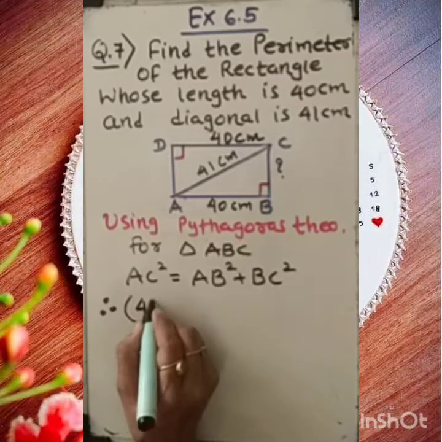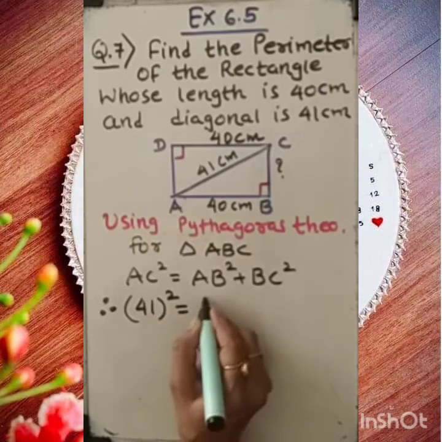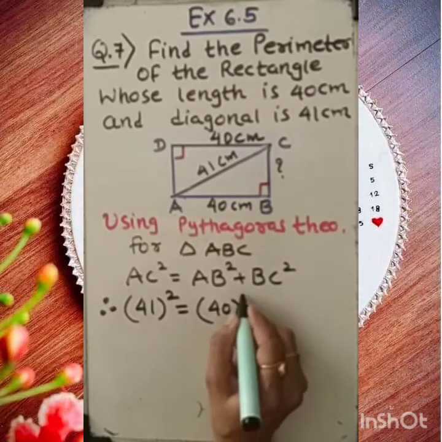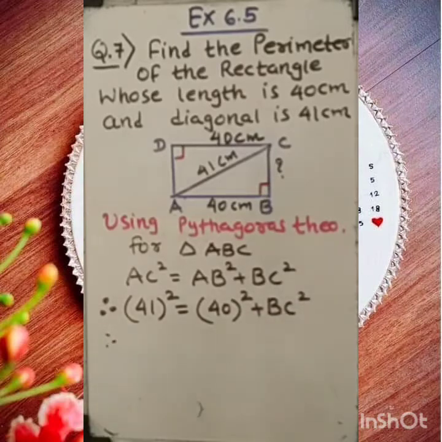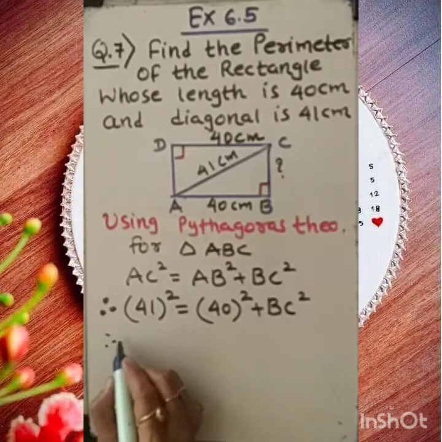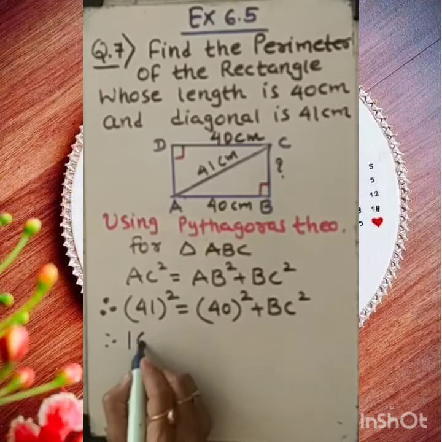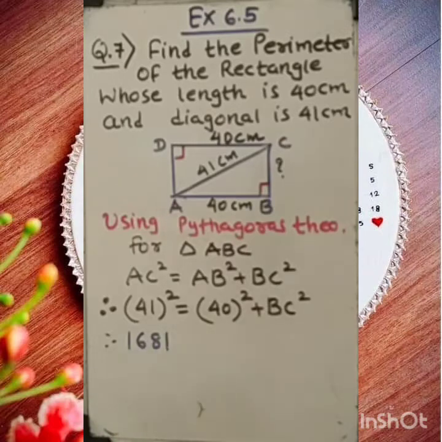Therefore, let's substitute the values. AC is already given as 41, AB is given as 40, and we need to find the value of BC. So 41 whole square, if you multiply it in rough column, the square of this number is coming 1681.